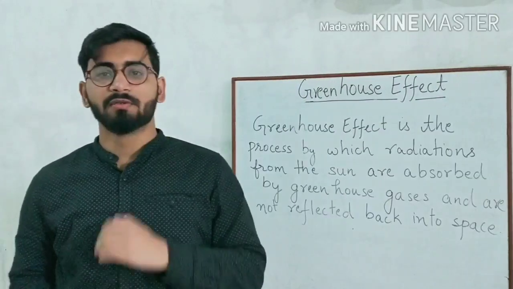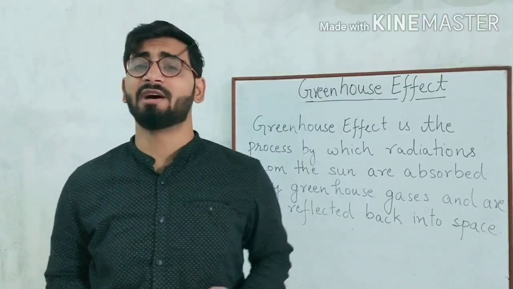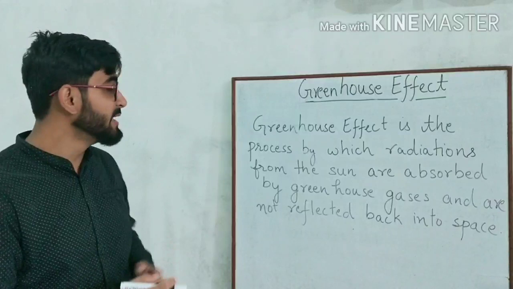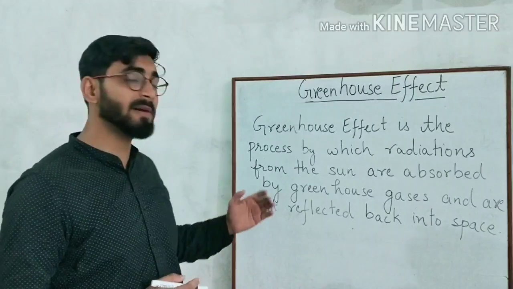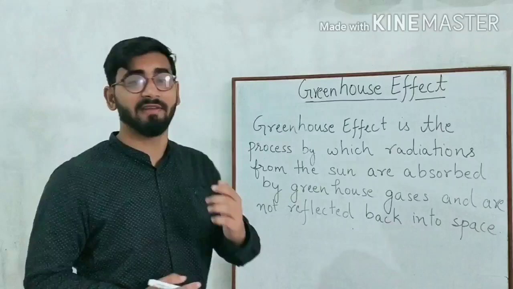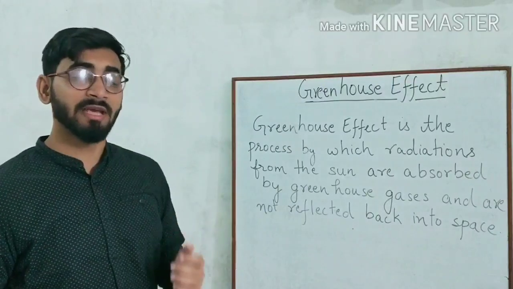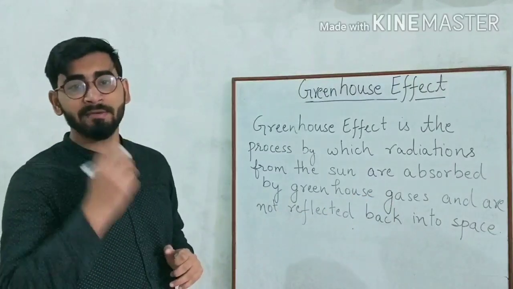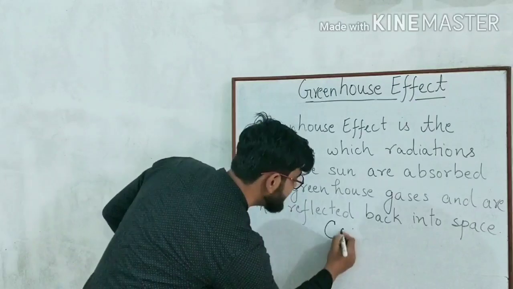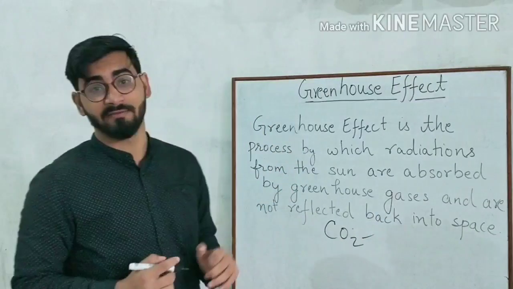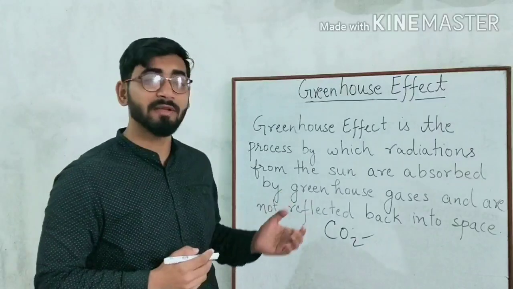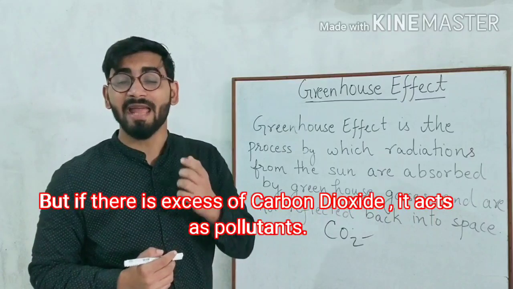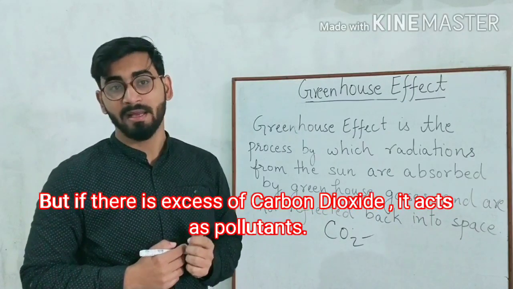Now can you tell me what actually is the greenhouse effect? The greenhouse effect is the process by which radiation from the sun is absorbed by greenhouse gases and is not reflected back into space. Out of the greenhouse gases, CO2 is the major one. CO2 is one of the main components of the air, but if there is an excess of CO2, it acts as a pollutant.